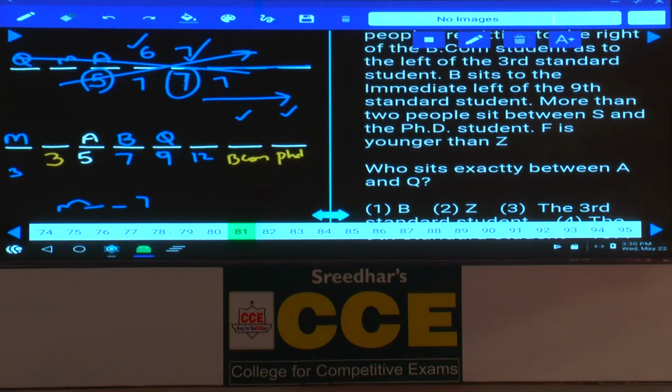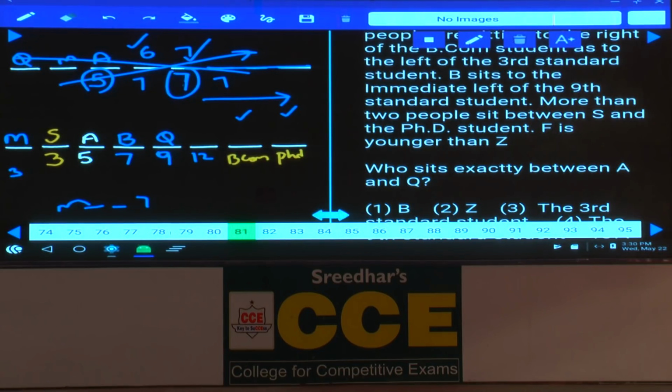Now that information given, BCom student is to the left of the 3rd standard. There is 1 person to the right hand side of BCom, and there must be 1 person to the left hand side of 3rd standard. Then, next one, more than 2 people sit between S and the PhD. Between S and PhD, we must have more than 2 people. As more than 2 people are here, hence this S must be 3rd standard.